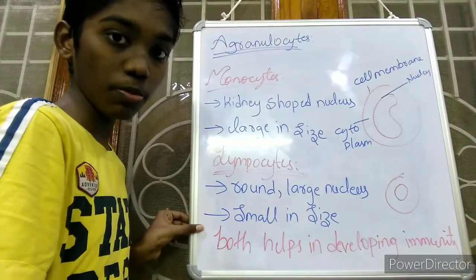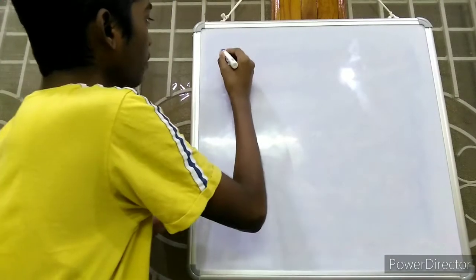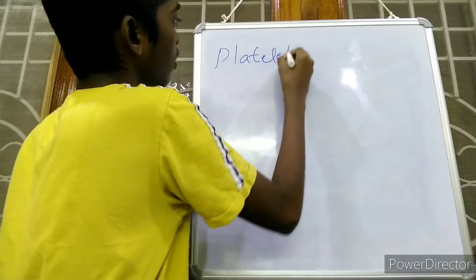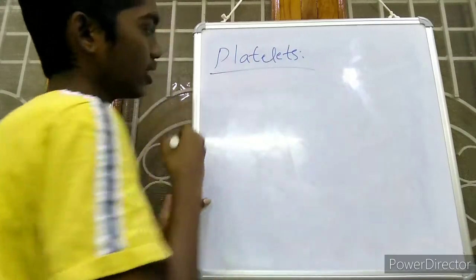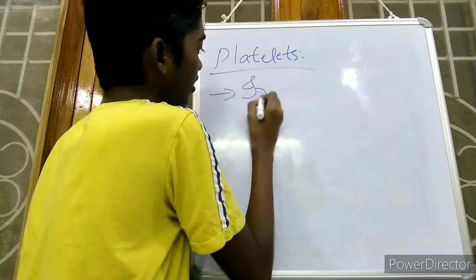Now I will explain to you about platelets. Friends, now I will explain to you about platelets. First of all, the structure of platelets: they are irregular in size.